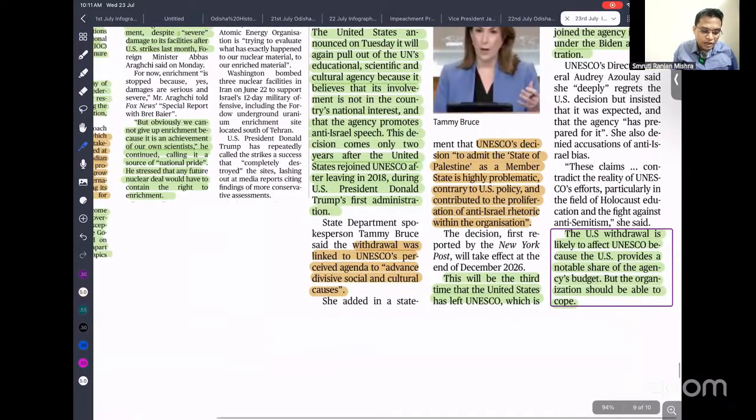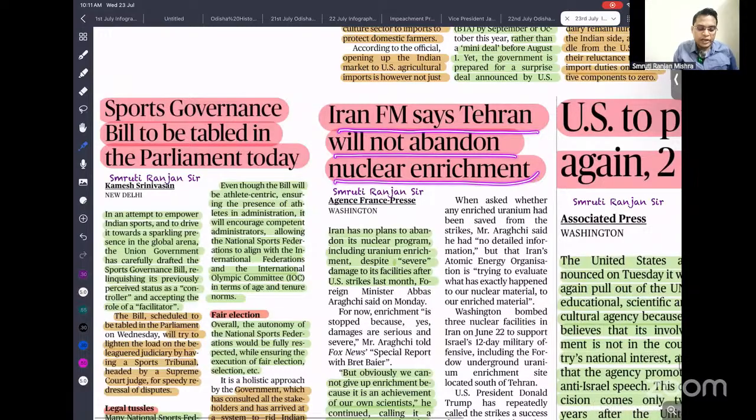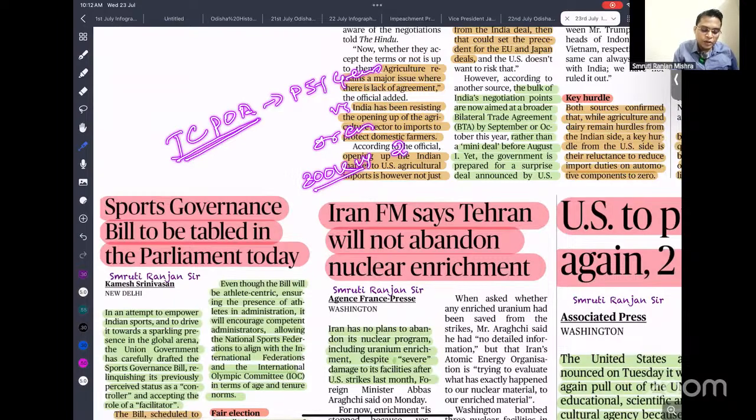So the next important news is that Iran's foreign minister said that Tehran will not abandon nuclear enrichment. We know there is the JCPOA, the Joint Comprehensive Plan of Action, signed between the P5 plus Germany and Iran. Its objective is to limit the total enriched uranium to 300 kg, and the uranium level should be 3.67 percent.